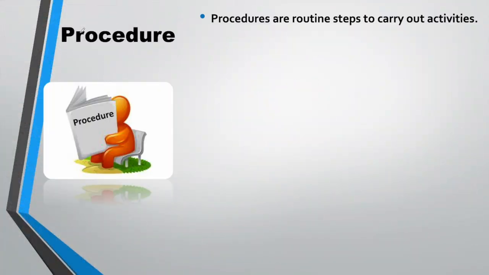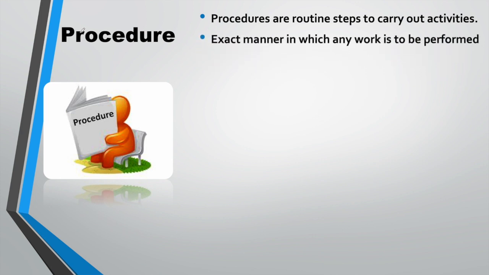Now let us discuss another one. This is procedure. See, procedures are routine steps on how to carry out business activities. So basically they detail the exact manner in which any work is to be performed. So you have to remember this, the exact manner. These are the routine steps.